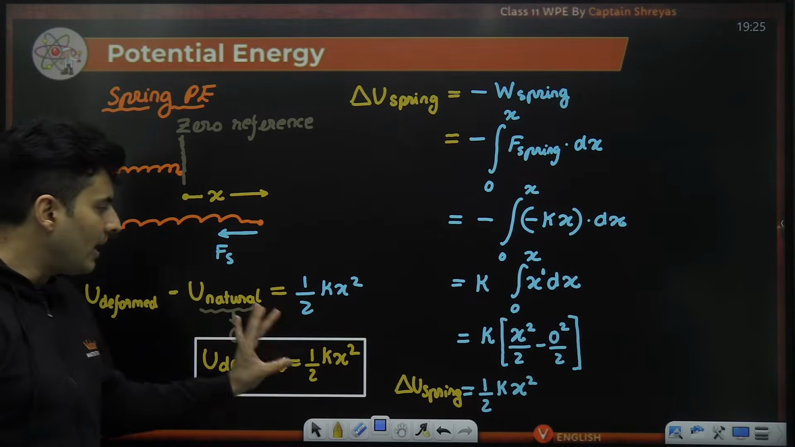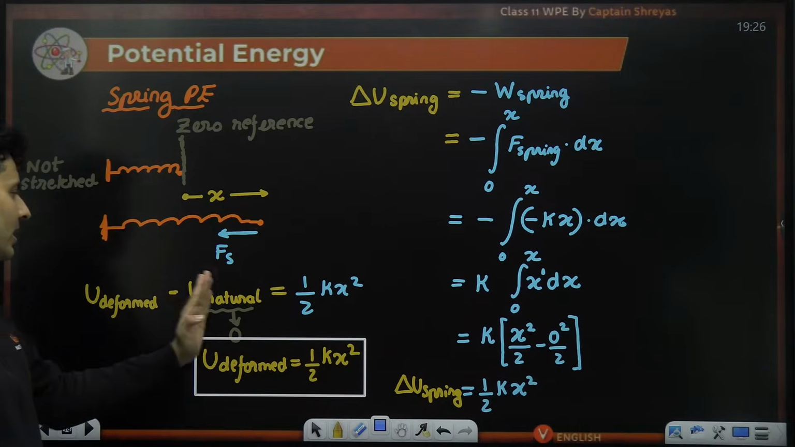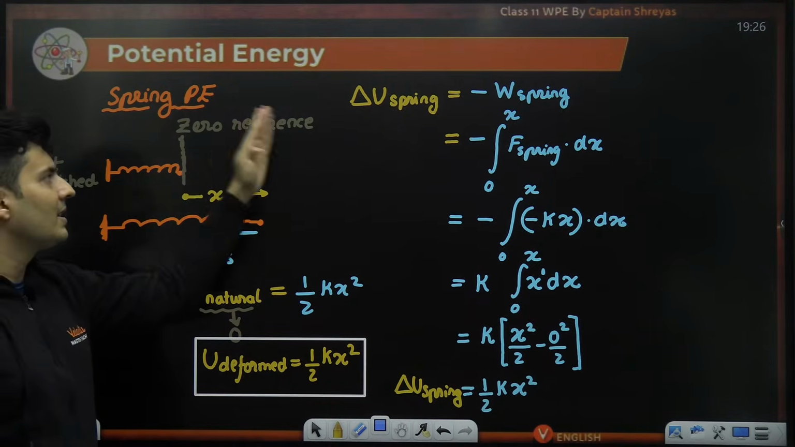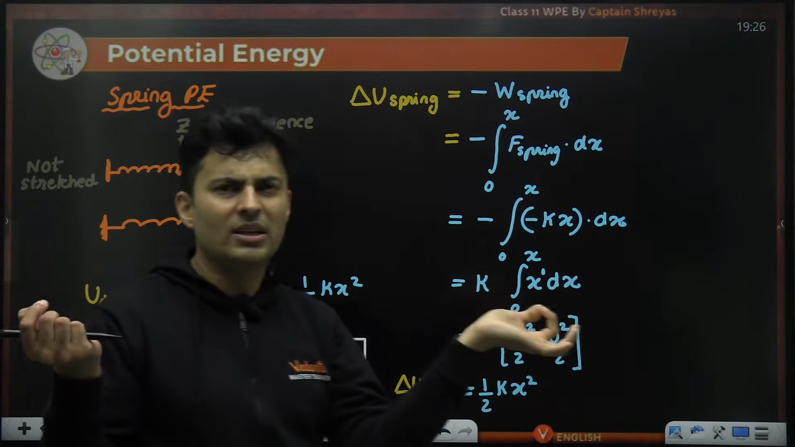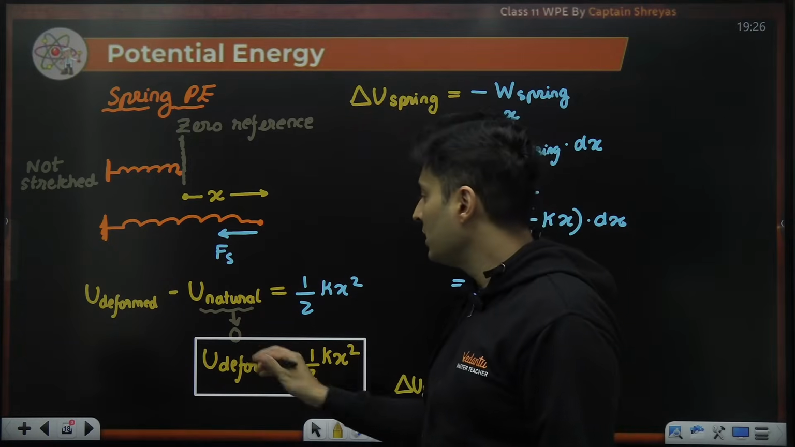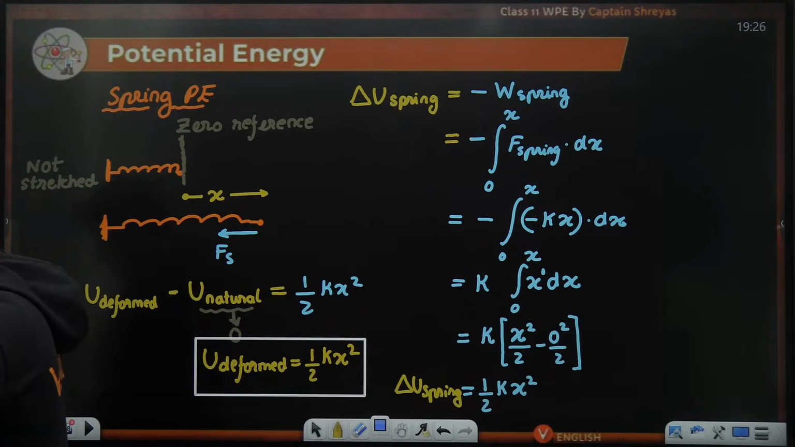Okay, is this absolutely clear? This was the difference, but the difference I wrote it as final minus initial. This is final, this is initial. This initial energy is 0 because we say when it is not stretched, it has no energy. We define that 0. So as per that definition, it is half k x square. Is that absolutely clear?